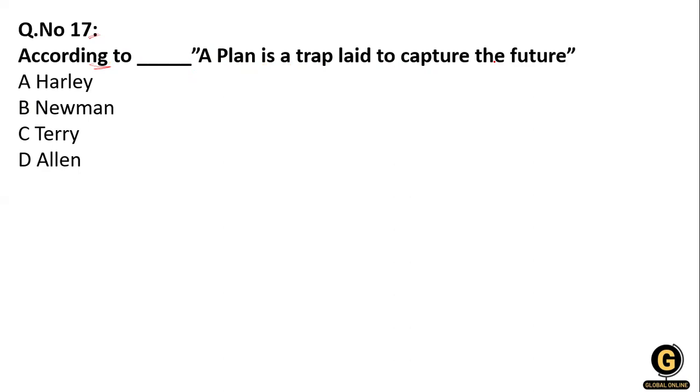We are setting our future plan. So who said this statement: Harley, Newman, Terry, or Allen? Allen is the person who said that a plan is a trap laid to capture the future. Clear?